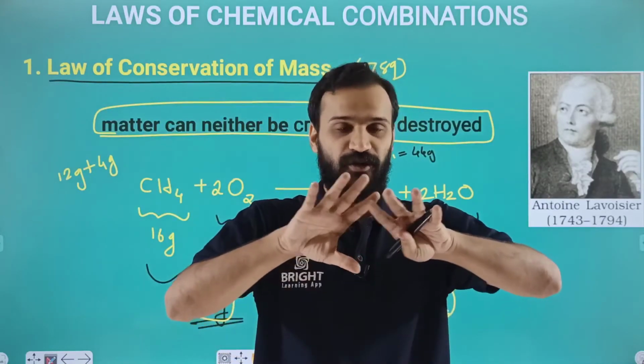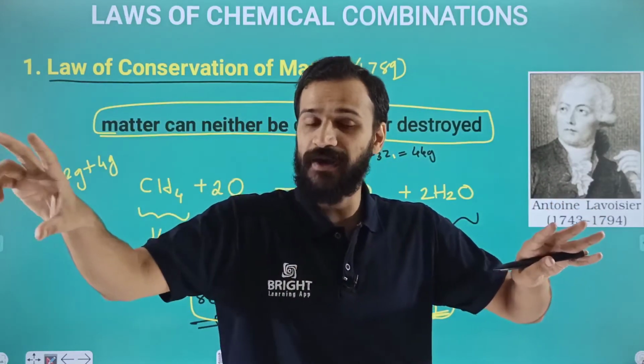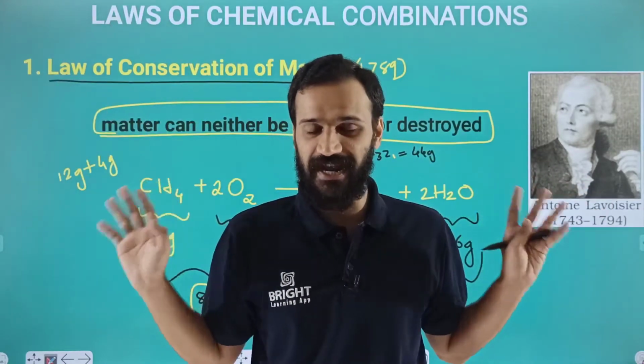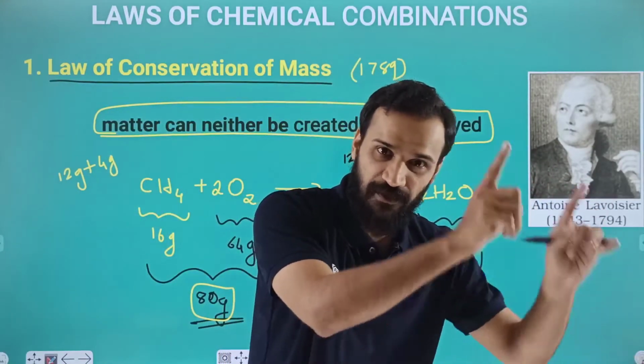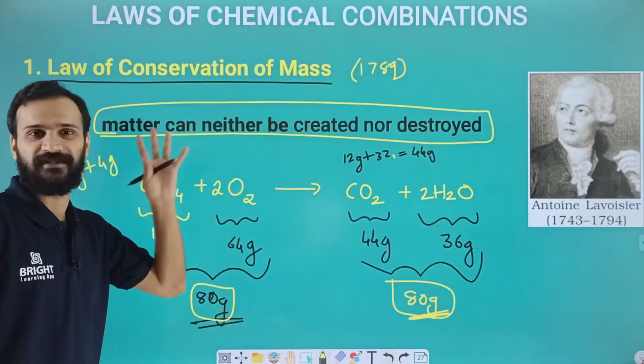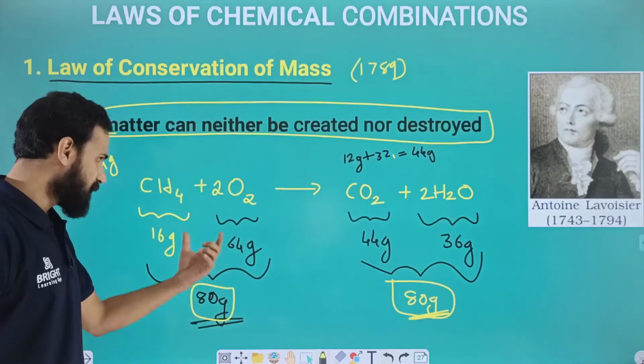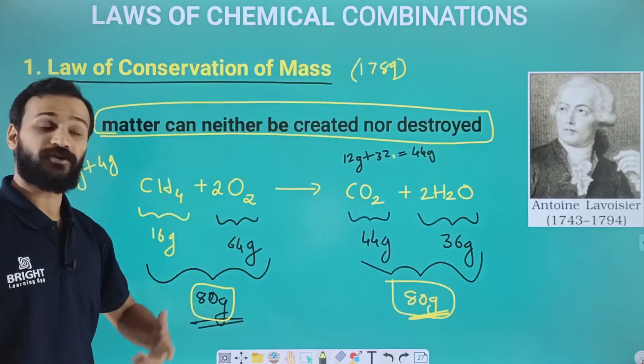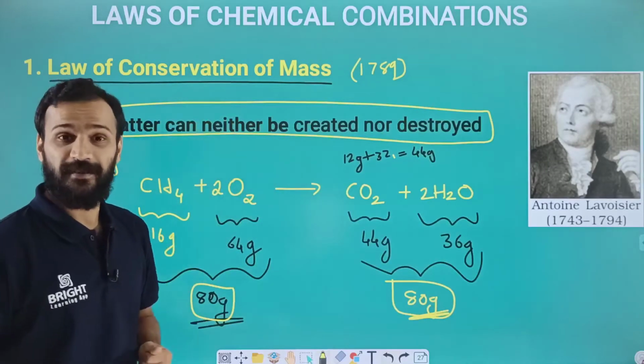That means during a chemical reaction, mass will not be destroyed and will not be created. Okay, that means the total mass of reactants will be equal to the total mass of product, and this is a typical example for that. Here we can prove that the total mass of reactants will be equal to the total mass of product.